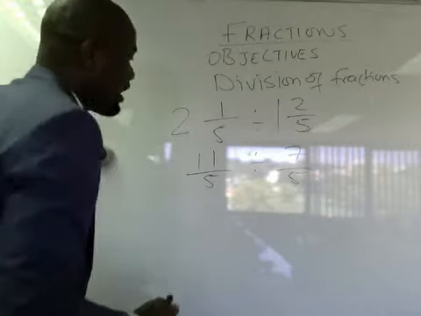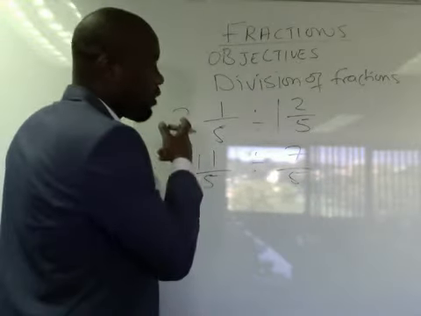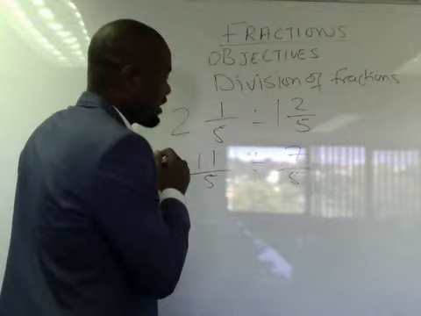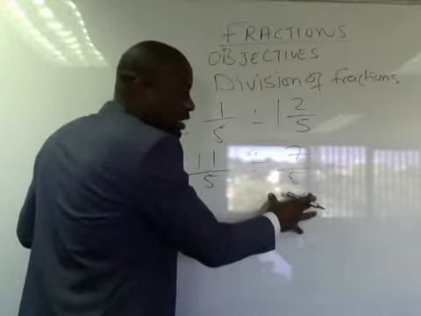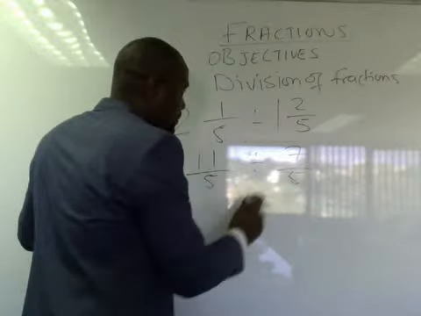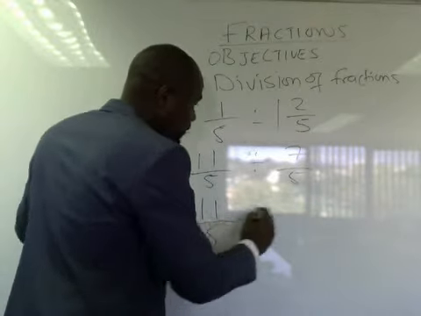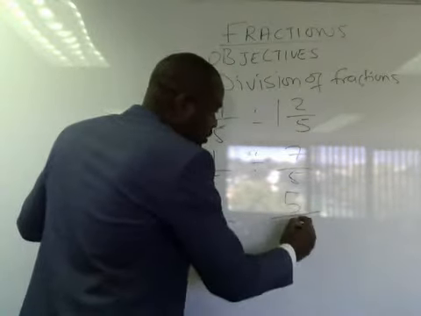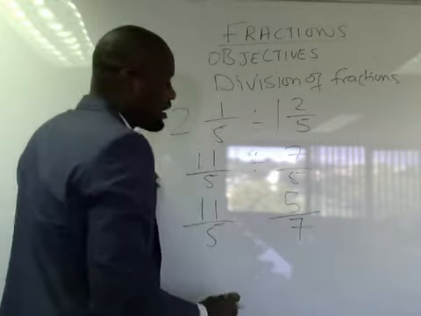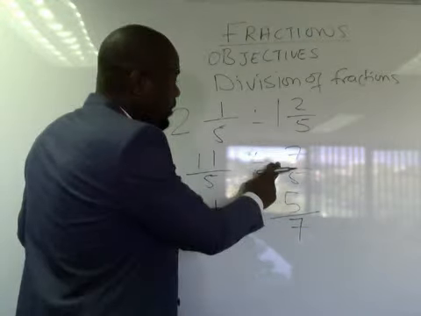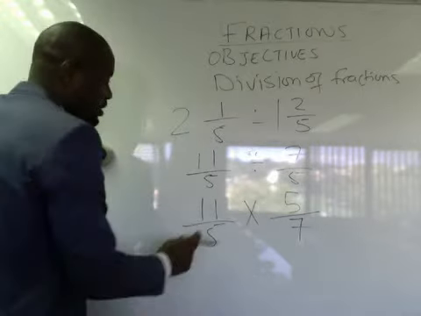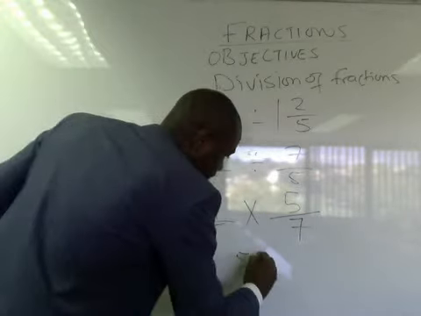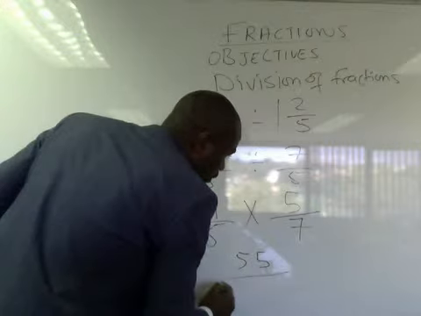So in other words, we can now go back to where we were in the first example. So we are going to invert the right-hand side, right? So 5 will become the numerator. So we rewrite that 11 over 5, and now 5 becomes the numerator, then 7 becomes the denominator. Because we have inverted that, we still need to keep a balance. Now we are going to multiply. So we are going to say 11 times 5, which is 55, over 35.